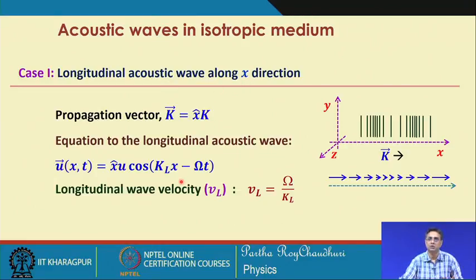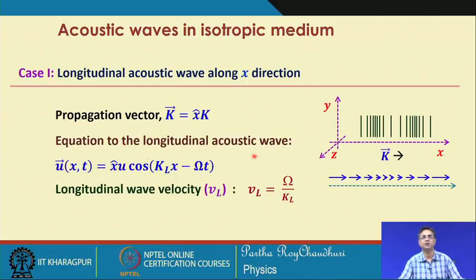Followed by this, we will consider the propagation of this acoustic wave along some other direction, y or z, and in the case of an isotropic medium we will see that they are the same, but it only defines the optic axis, the direction along which there is no change in the permittivity. So, this will be an interesting outcome of this discussion.